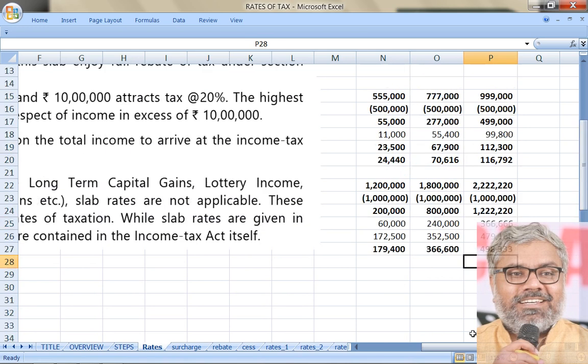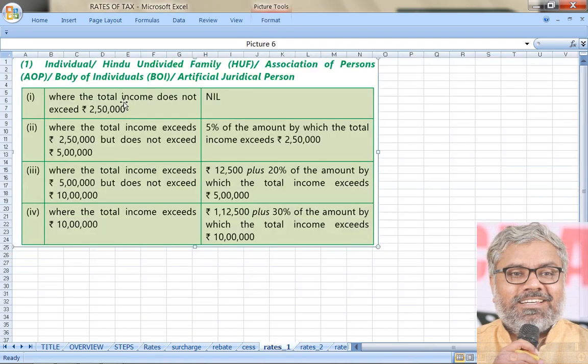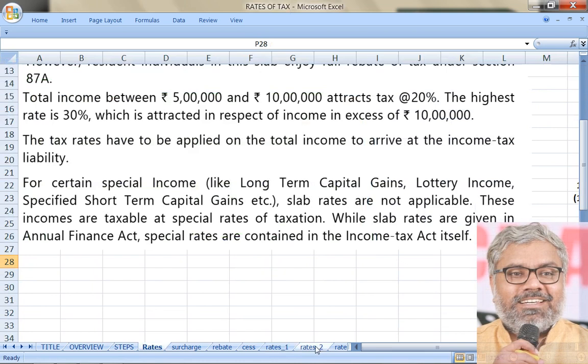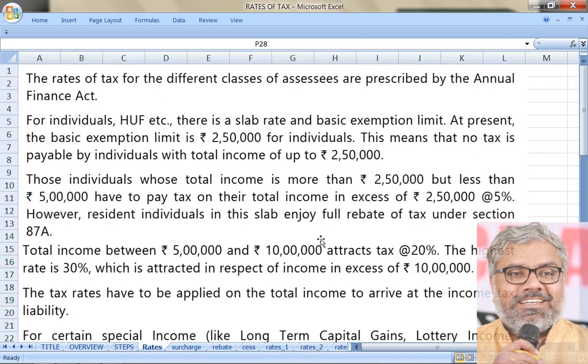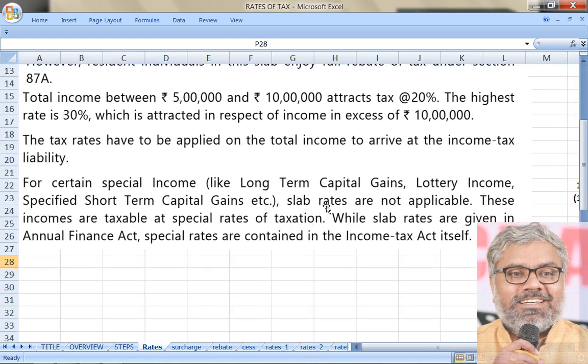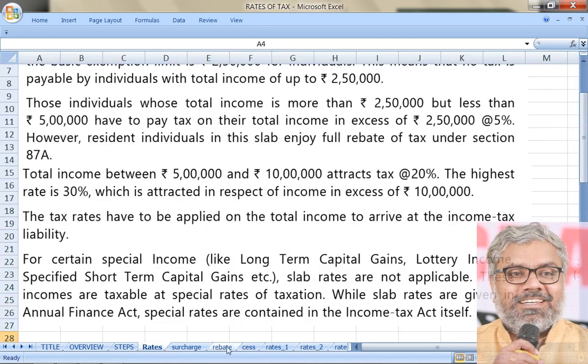It cannot be forgotten. So this is the base tax liability calculation using the rates of tax mentioned in the Act. This is the table that you should remember. Definitely, this is the one everybody should have in mind. This is the rates of tax table: up to 2,50,000 nil, between 2,50,000 to 5 lakhs 5%, between 5 lakhs to 10 lakhs 20% plus 12,500, more than 10 lakhs, whatever the income is in excess of 10 lakhs, on that 30% plus 1,12,500. This table you have to remember. These are the rates of tax related to individuals, HUF, AOP, BOI, artificial juridical person.